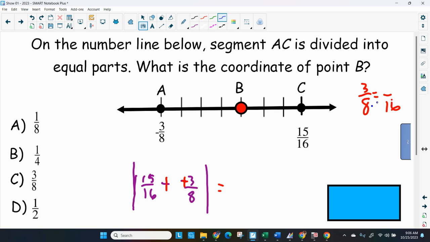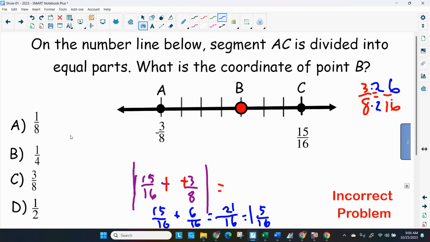So multiply by 2. And as I said, if you do something to the top, you got to multiply the bottom by the same thing. So that'll give me 6/16 plus 15/16. And that is equal to 21/16. And that's 1, and I believe 5/16. Why don't I see it in the answer? Well, that's the way you do it. So I guess there's no answer for this one.